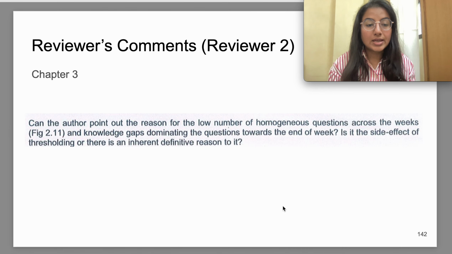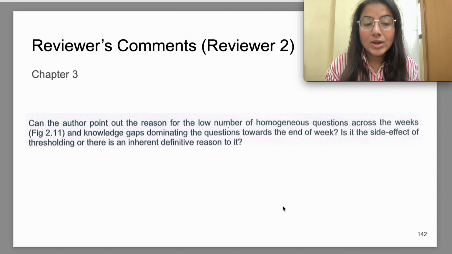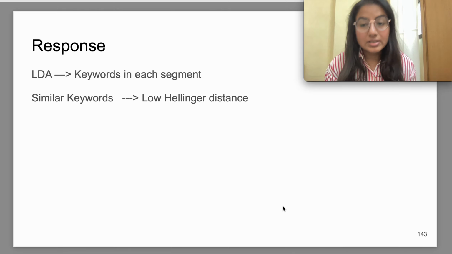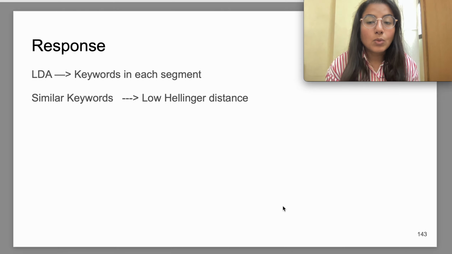Next, reviewer 2 says, can the author point out the reason for the low number of homogeneous questions across weeks and knowledge gaps dominating the questions towards the end of the week? Is this a side effect of thresholding, or is there an inherent definitive reasoning to it? Yes, there is a definitive reasoning to it. What we did is that we divided the wiki articles into various segments, and then we calculated the topics for these articles using LDA, that is latent Dirichlet allocation.